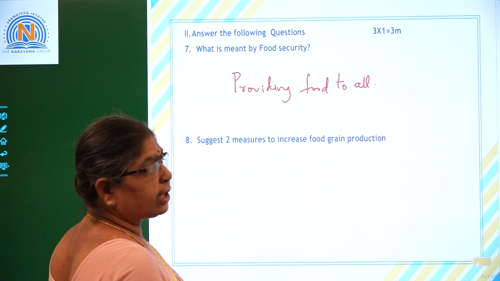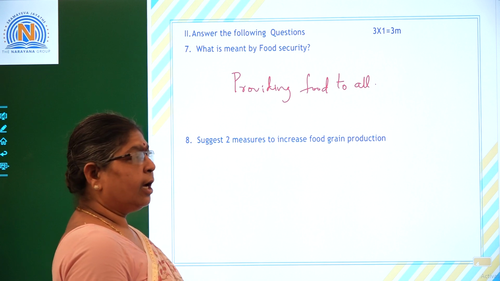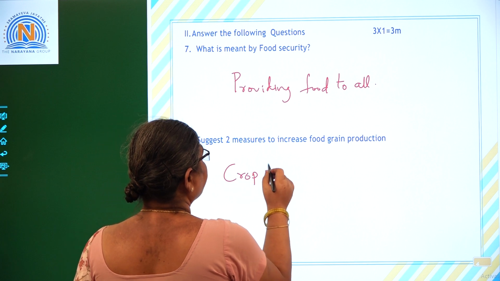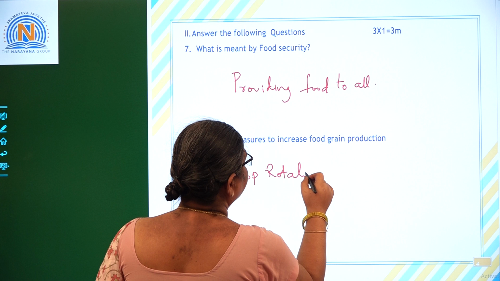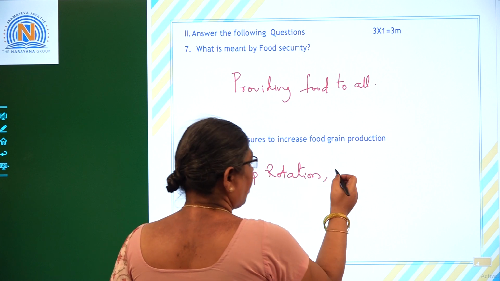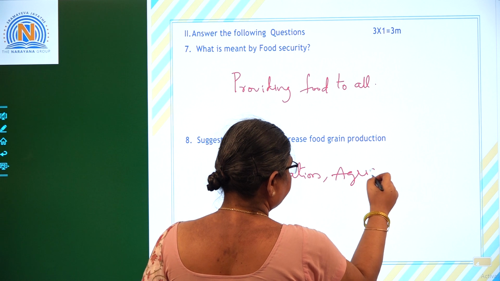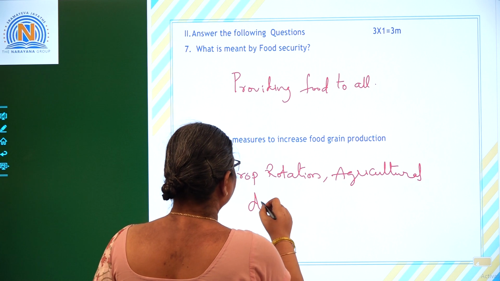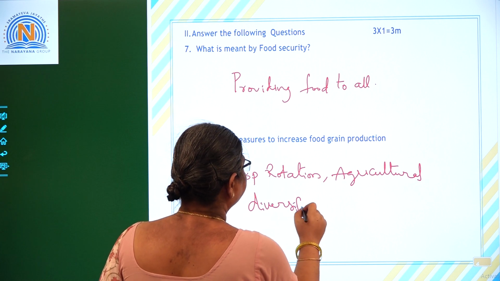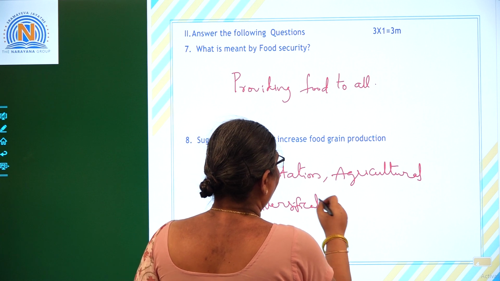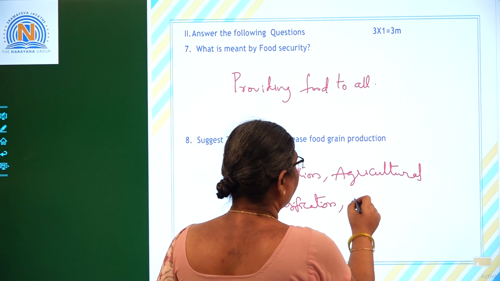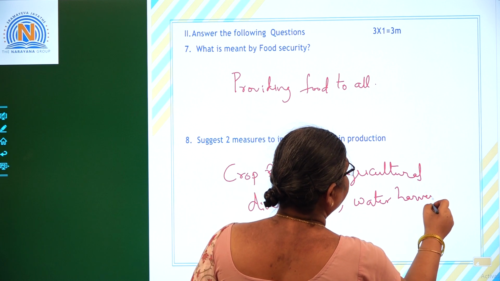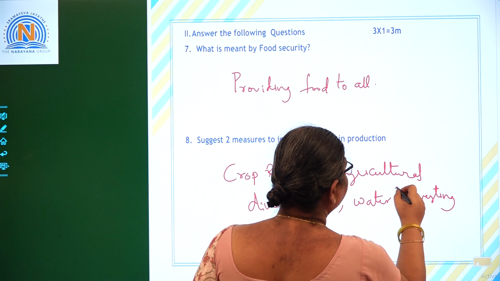How to increase the food grain production? How can we increase the food grain production? Let us take the crop rotation method, crop rotation or agricultural diversification. Or we can go for water harvesting methods such that irrigation can be provided throughout the year.